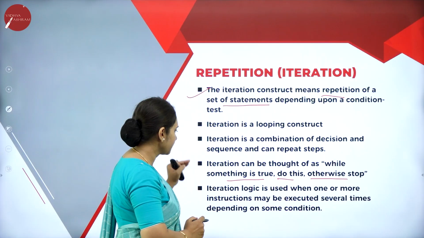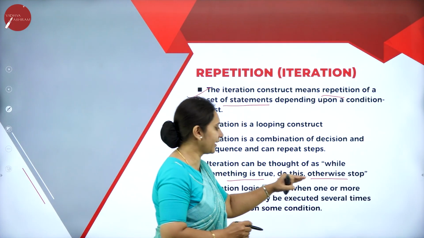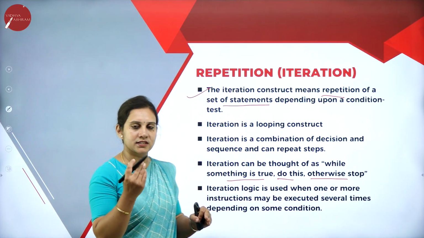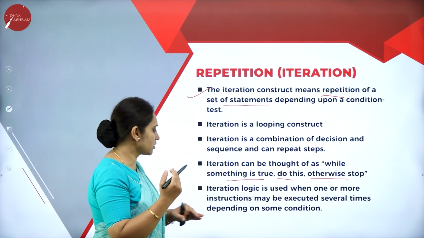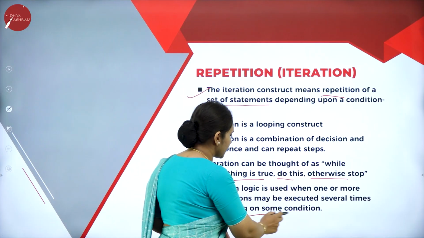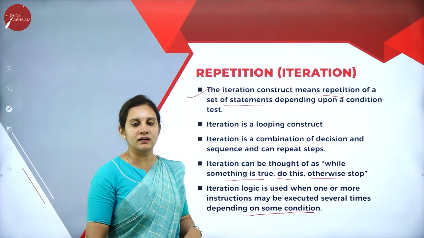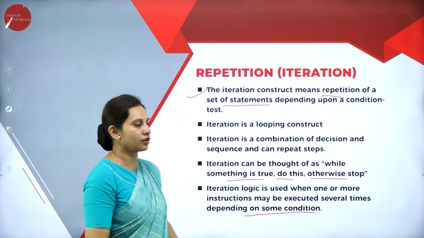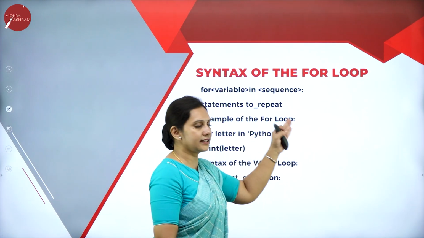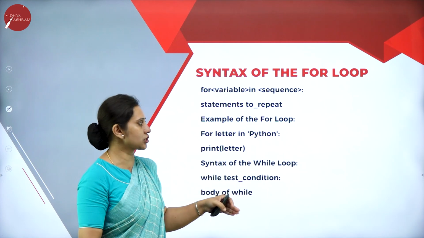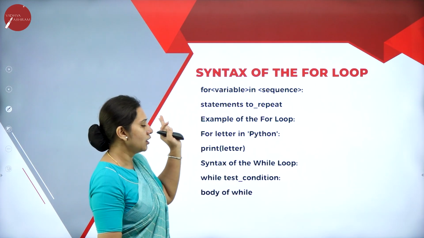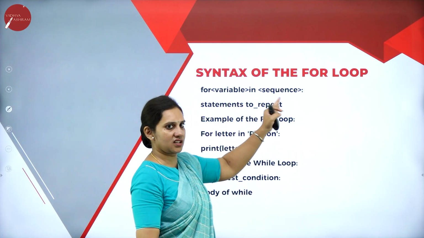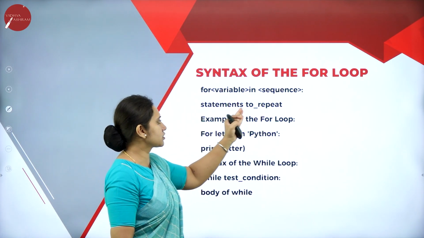This is the iteration. Iteration logic is used when one or more instructions may be executed n number of times or several times depending upon some condition. For that we use this iteration loop, that is a repetition of the loop construct. So for the syntax of iteration, we have two loops, that is for and while. So we will see: for variable in sequence, statements to repeat.